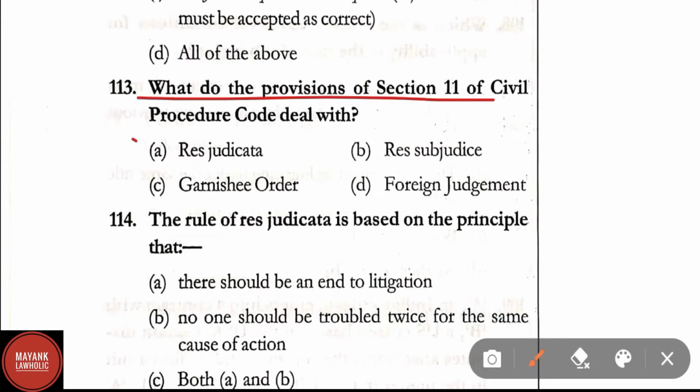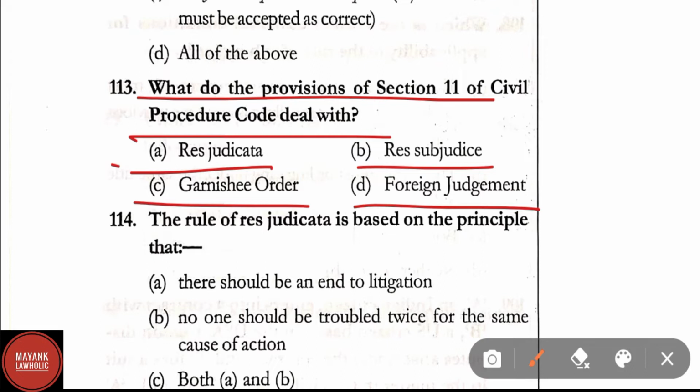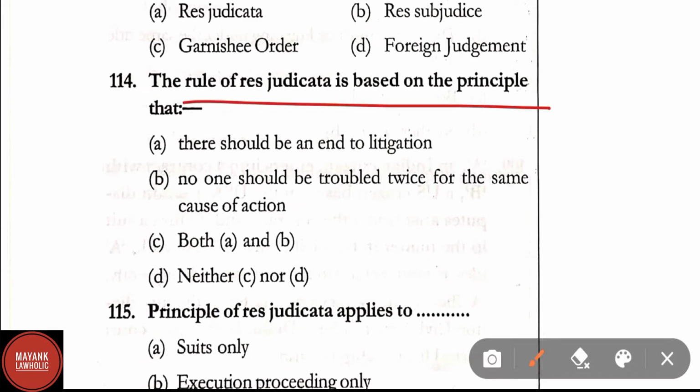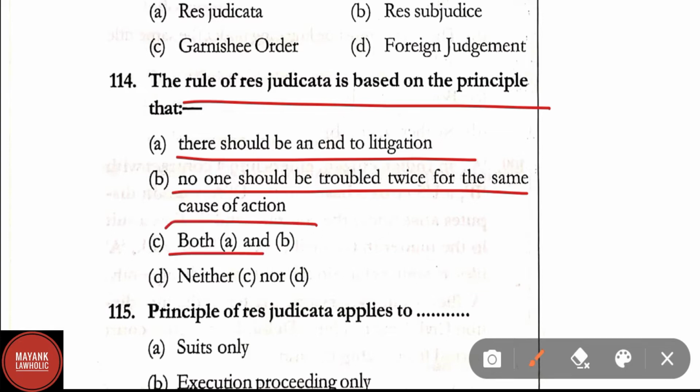Question number 113. What do the provisions of section 11 of CPC deal with? Option A, res judicata. Option B, res sub judice. Option C, garnishee order. And option D, foreign judgment. Here correct answer is option A, that is res judicata. Question number 114. The rule of res judicata is based on the principle that there should be an end to litigation. Option B, no one should be troubled twice for the same cause of action. Option C, both A and B. Option D, neither A nor B. Here correct answer is option C, that is both A and B.